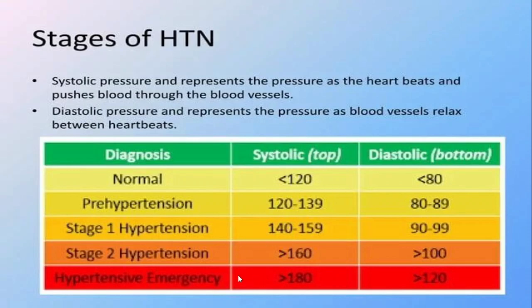Hypertensive emergency is a hypertensive crisis. It means a systolic blood pressure greater than 180 mmHg and a diastolic pressure greater than 120 mmHg. It means a hypertensive emergency, right?